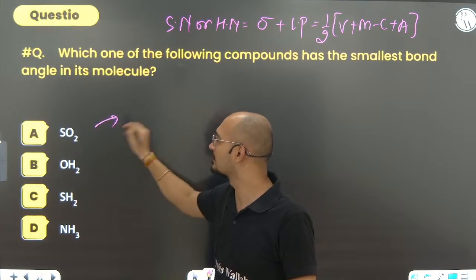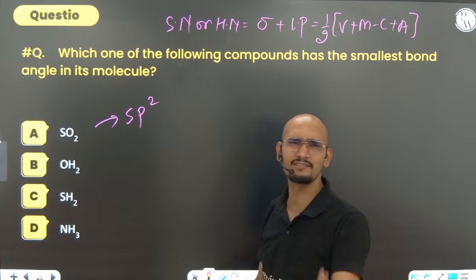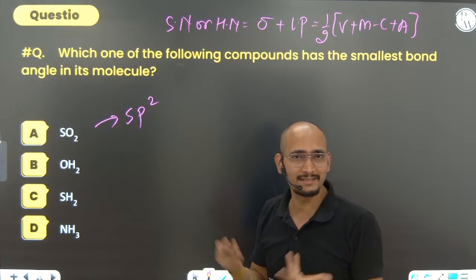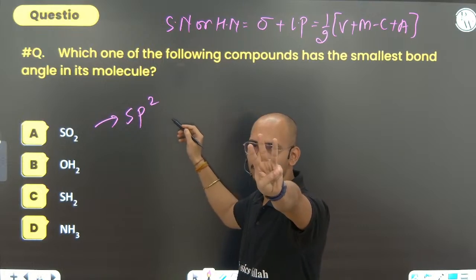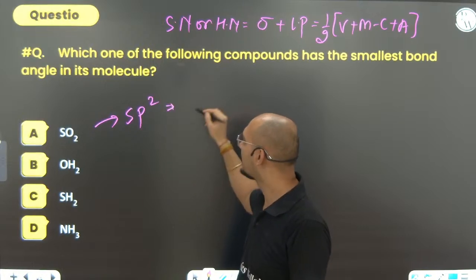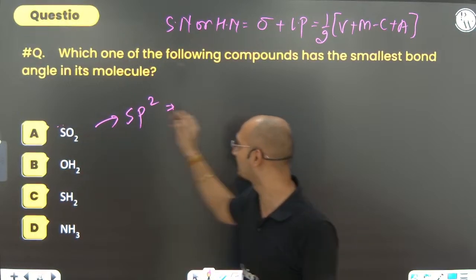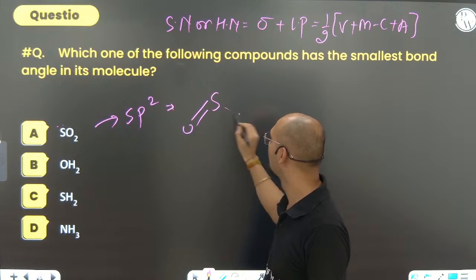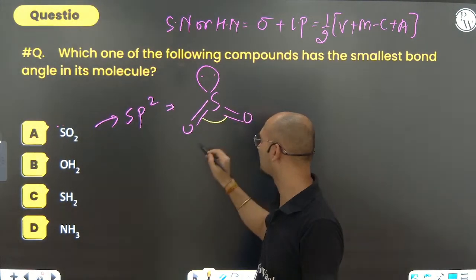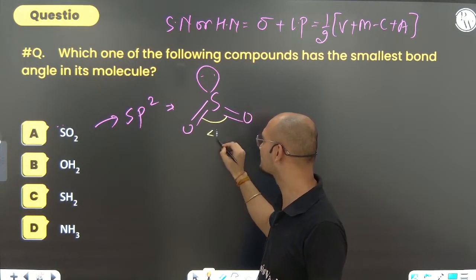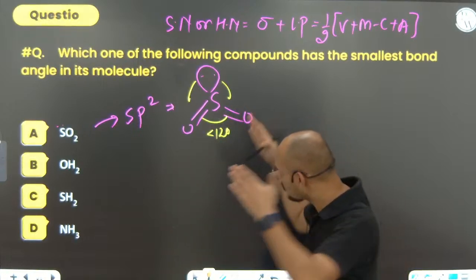SO2 is nothing but sp2. You can see S has how many valence electrons? 6. Oxygen is divalent, so do not count it. So the steric number comes to be 3, so it is sp2. sp2 should be trigonal planar, but it will not be, because there is one lone pair available. So S double bond O, and here is the lone pair. This bond angle that we are expecting to be 120 will become less than 120, because the lone pair contracts this bond angle.